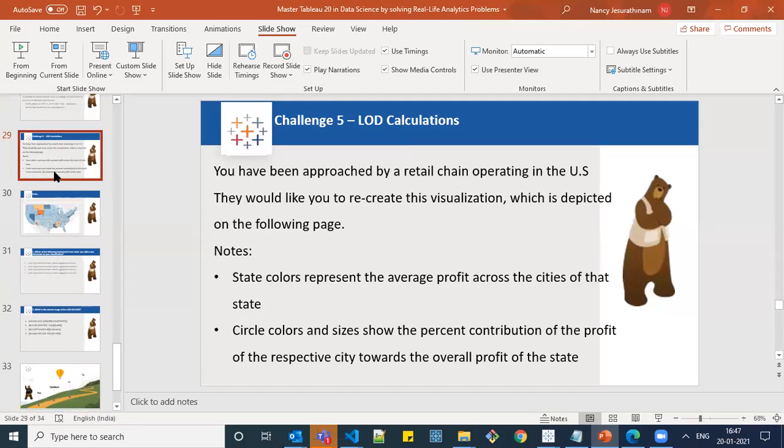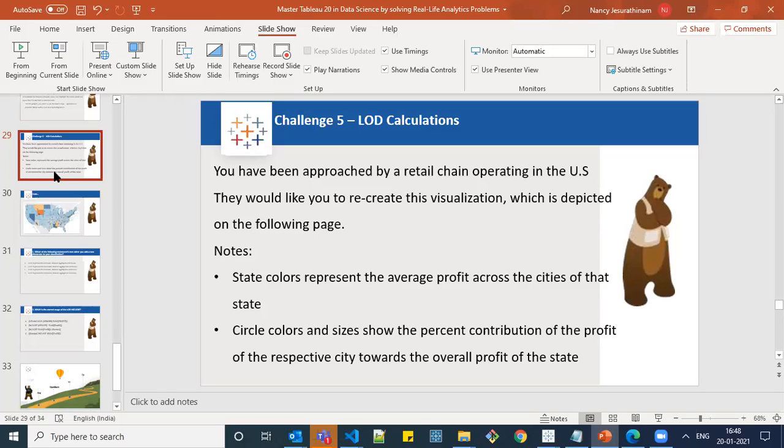This is the level of detail calculation. Level of detail is nothing but we have a visualization. We should not disturb that visualization. Instead of that, we need to calculate a value based on the calculation field. For that, we have three types of LOD calculation. One is include, another one is exclude, and finally fixed.